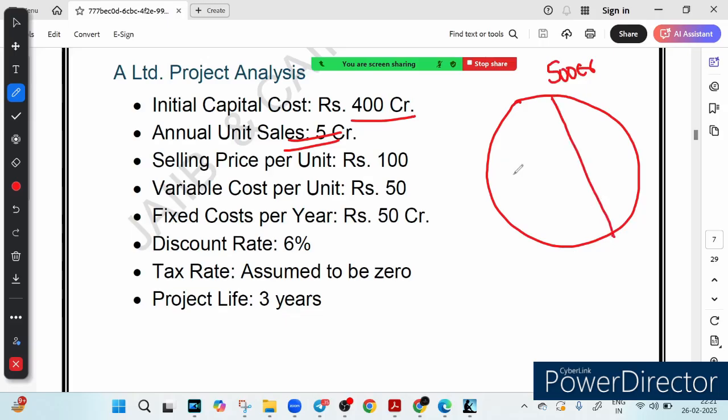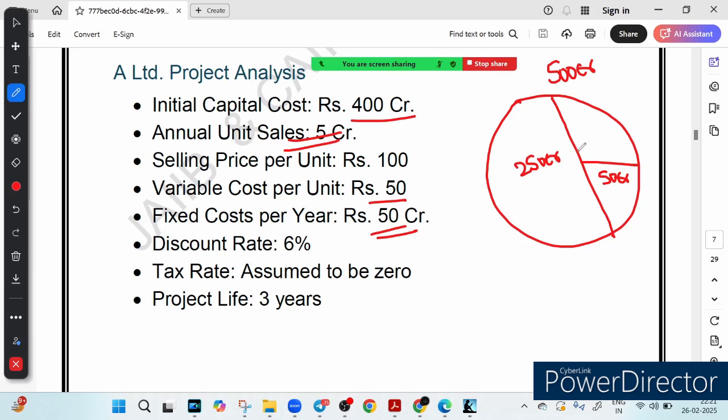This part is our variable cost, which is 50 rupees per unit, and how many units are sold? 5 crore. So 5 crore multiplied by 50 is 250 crore. So our variable cost becomes 250 crore. What is left? 250 crore is left. Now the fixed cost per year is 50 crore. What is left? 200 crore is left. So out of this 200 crore, some will go as